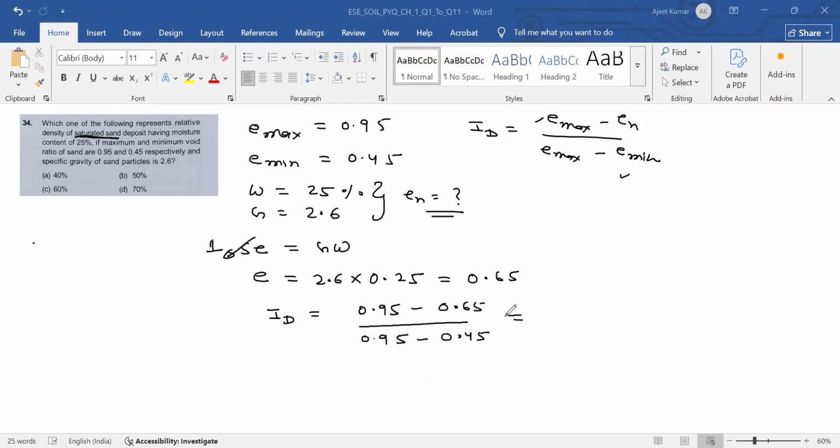So this value will be 0.30 divided by 0.50, which is equal to 3 by 5, that is 0.6. It implies that 60%. So this will be the answer. Now next question is question number 35.